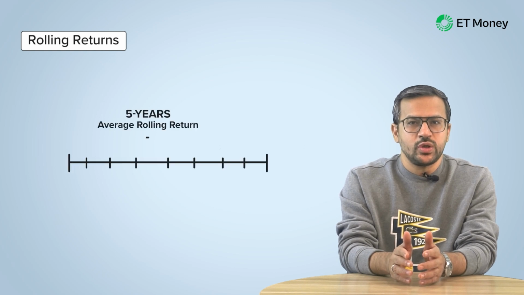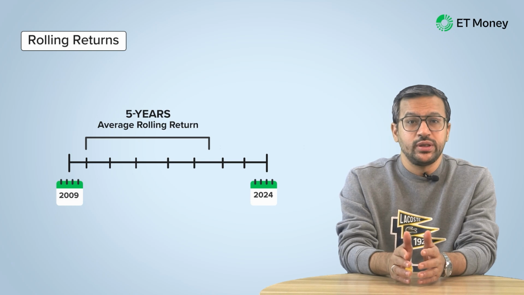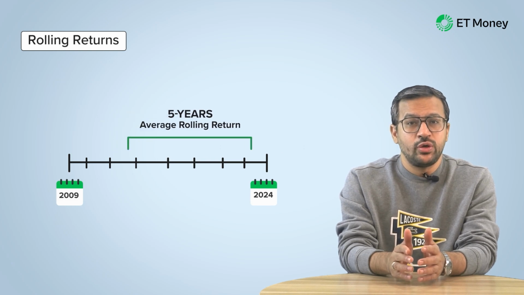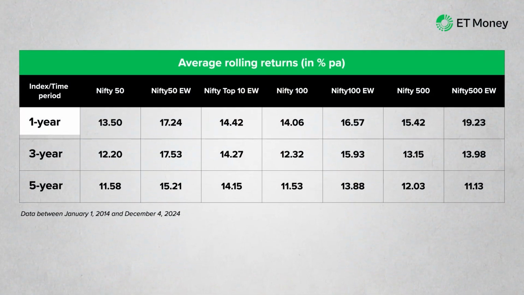The return metric that we will use is called average rolling returns. Now, average rolling returns are derived by averaging all instances of a periodic return between 2 dates. For instance, average 5-year rolling returns are calculated by averaging all 5-year return numbers between 2 dates. Now, given the large number of samples, the average rolling returns is a more robust and reliable metric than trailing returns. So let's consider the average 1, 3 and 5-year rolling returns of these indices.